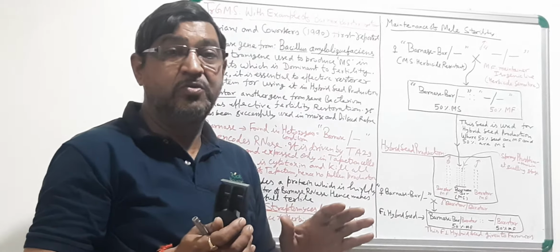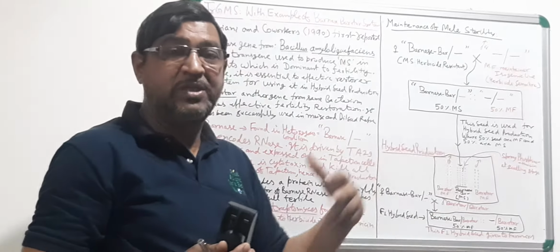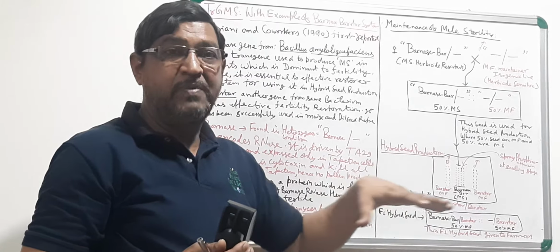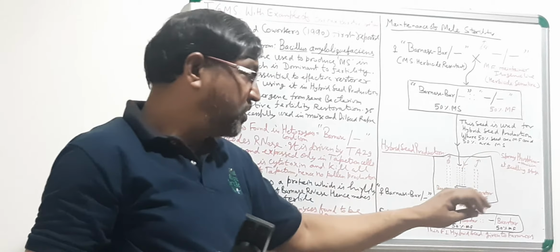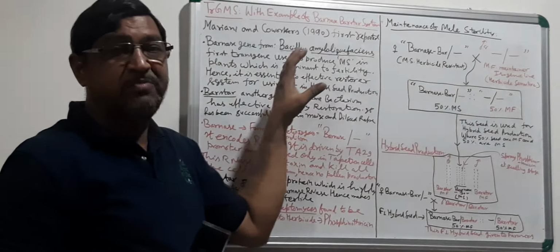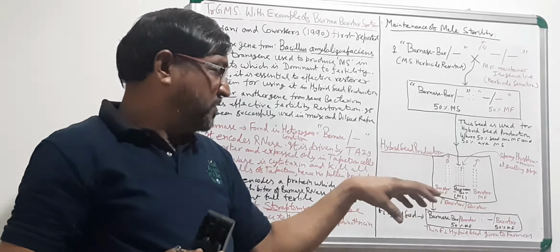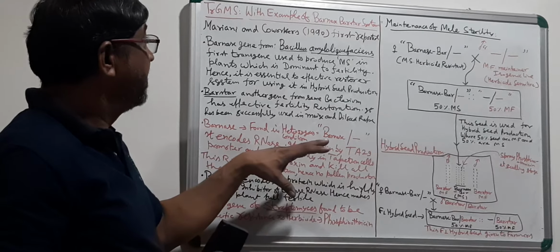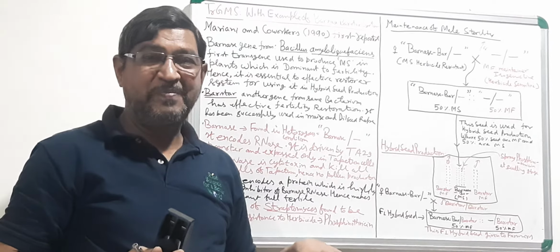Since you have to give this hybrid seed to the farmers and sell it to them, the farmers should have all the plants male fertile for growing the crops. So in this way, the Barnase-Barstar system works. This is all about the Barnase-Barstar system.